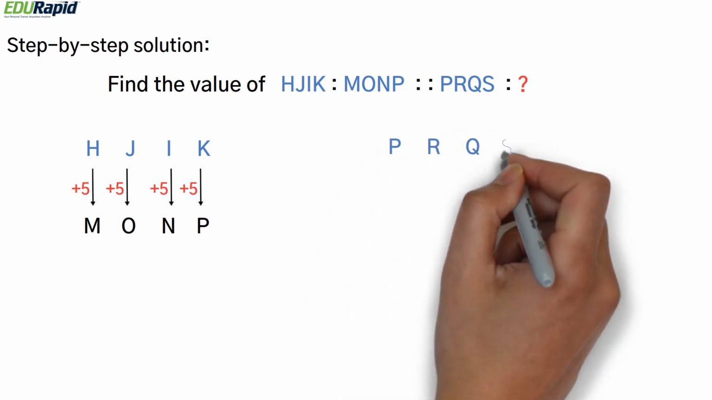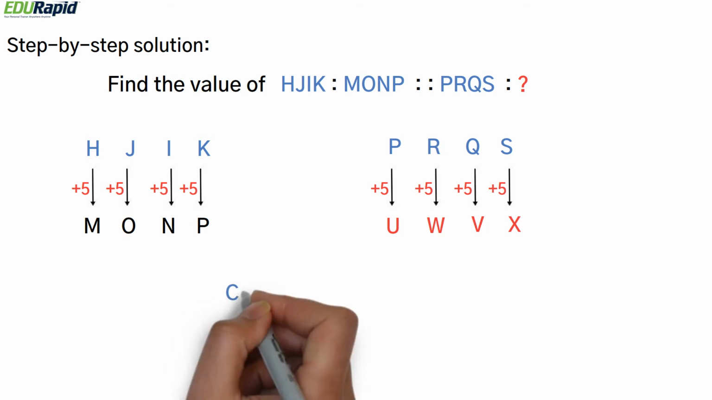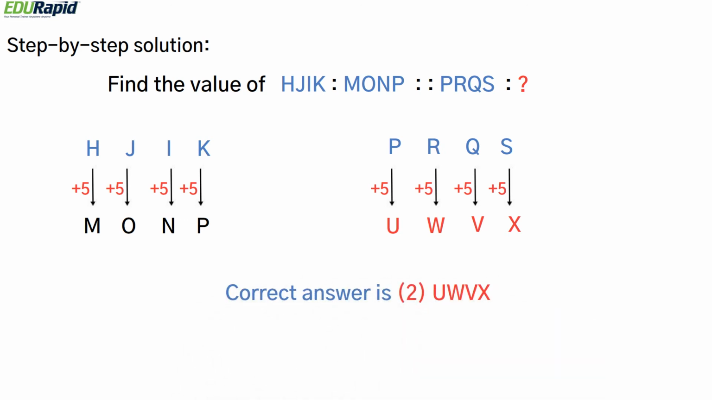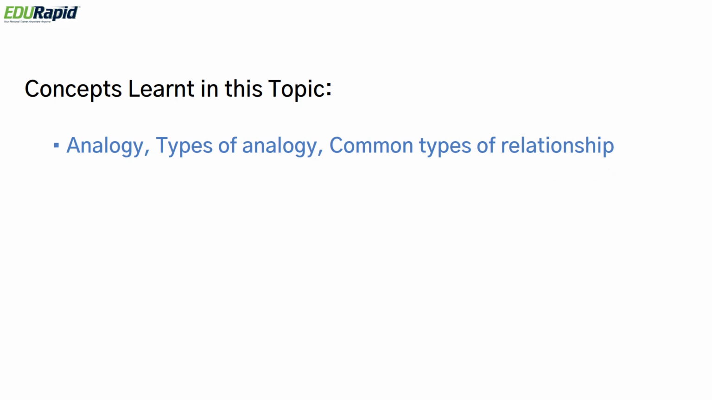Similarly, PRQS should be related to another group of letters by the same relationship. So let's do P plus 5. P plus 5 is U, R plus 5 is W, Q plus 5 is V, S plus 5 is X. So the correct answer is option B, UWVX.